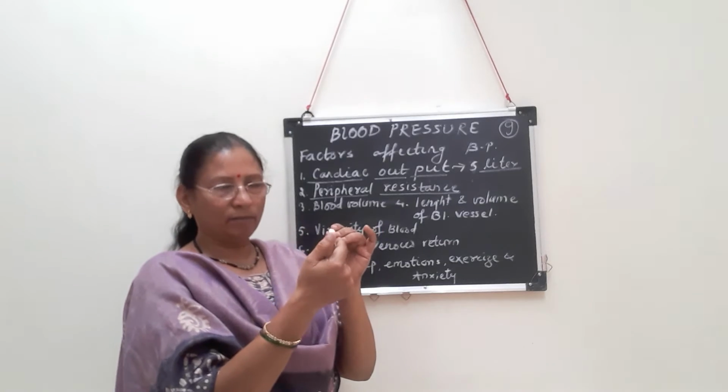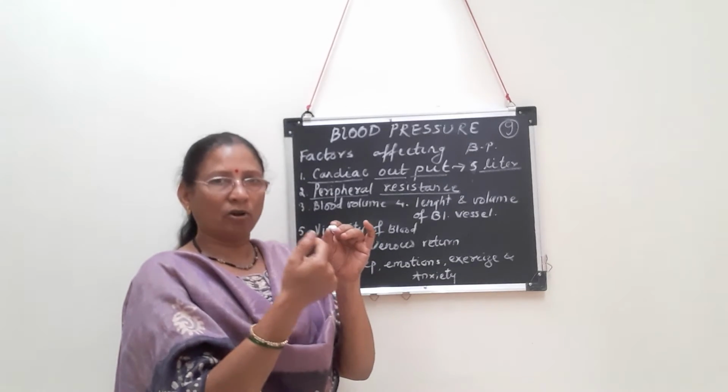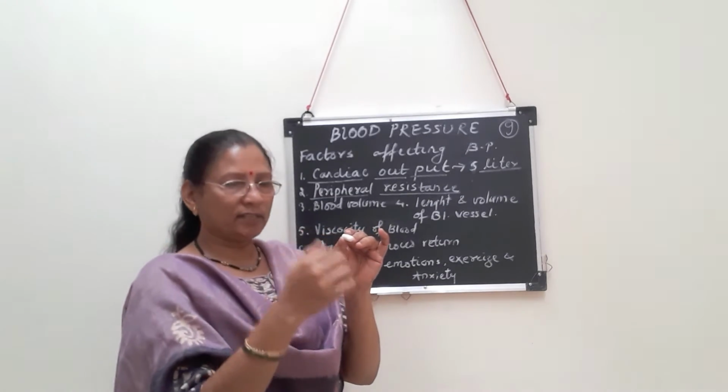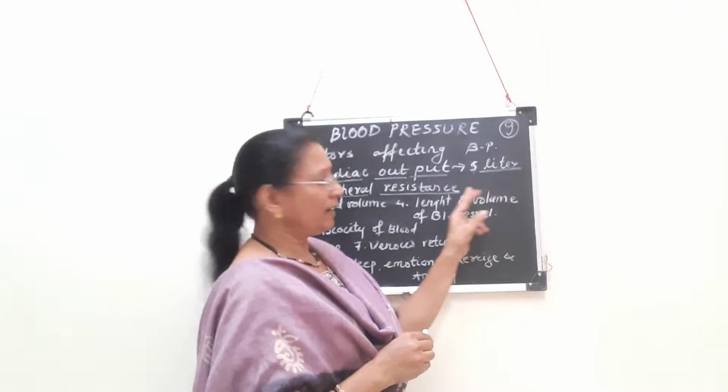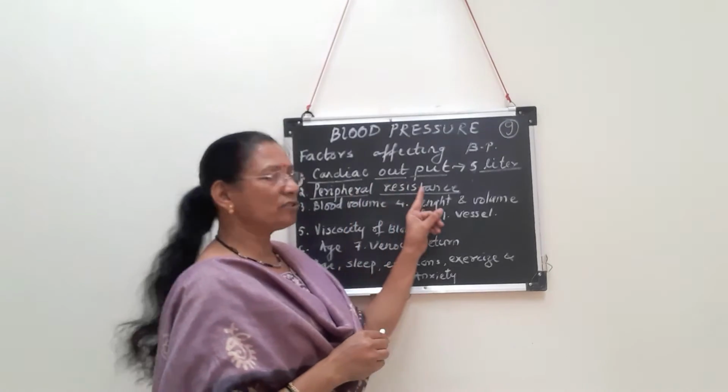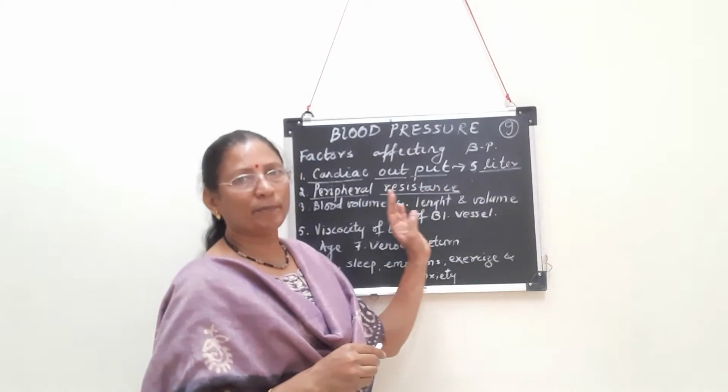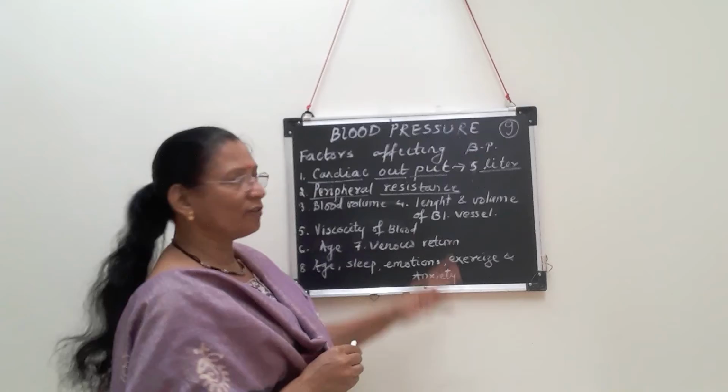So this resistance of the wall of the artery to the flow of blood is called peripheral resistance. If peripheral resistance is more, there will be more BP, and if it is less, then there will be less BP.